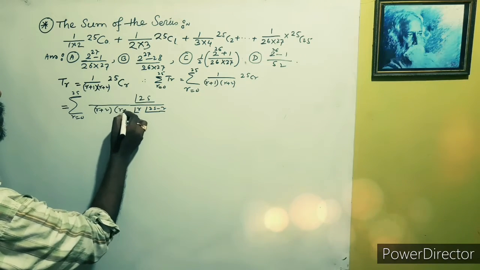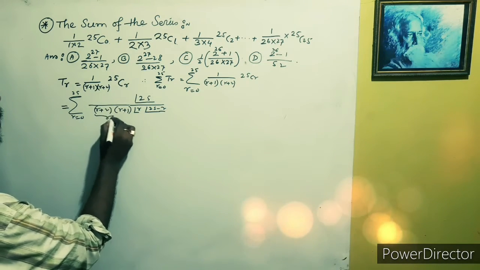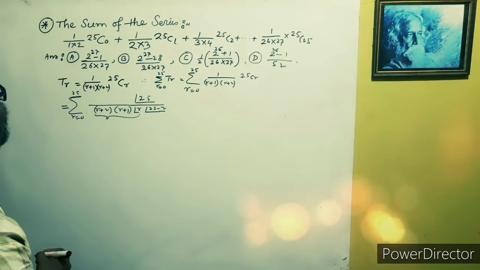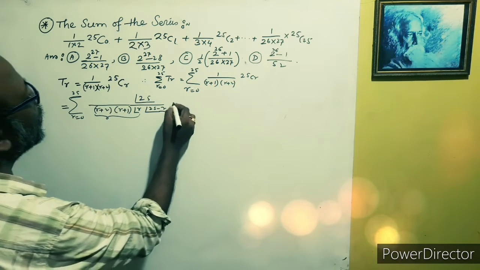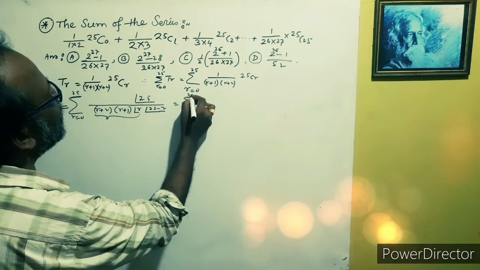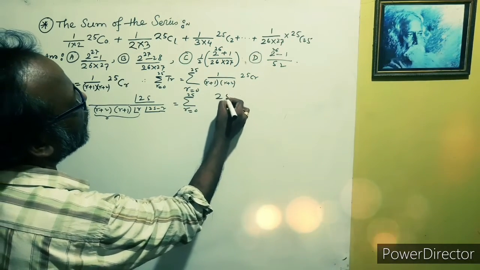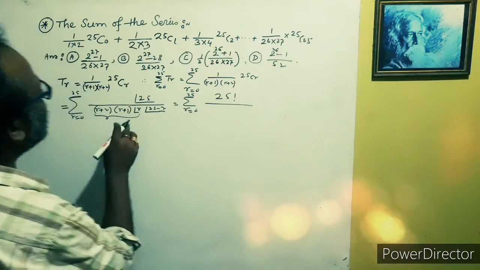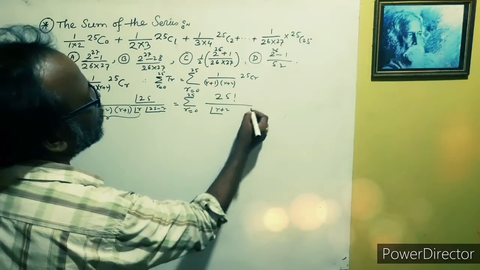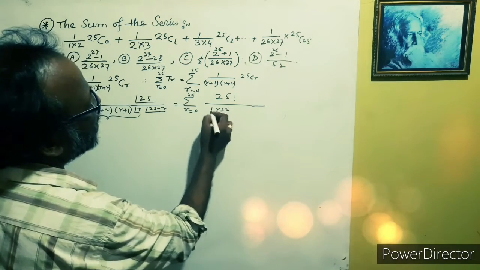If we combine this, then we get factorial r plus 2. So now this is r equal to 0 to 25, 25 factorial, and we can write this with a factorial r plus 2.